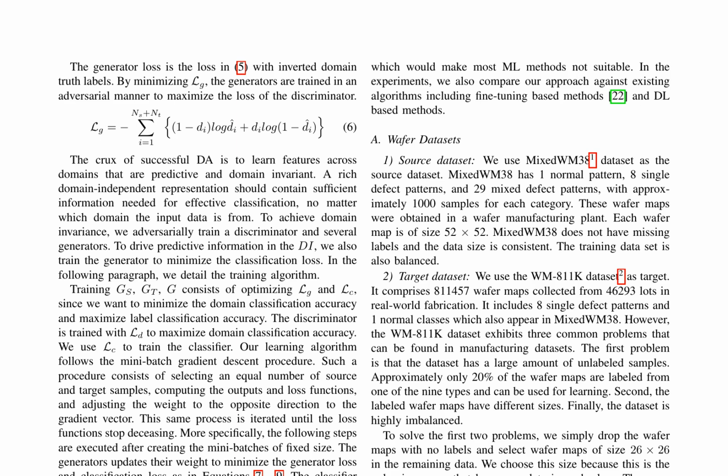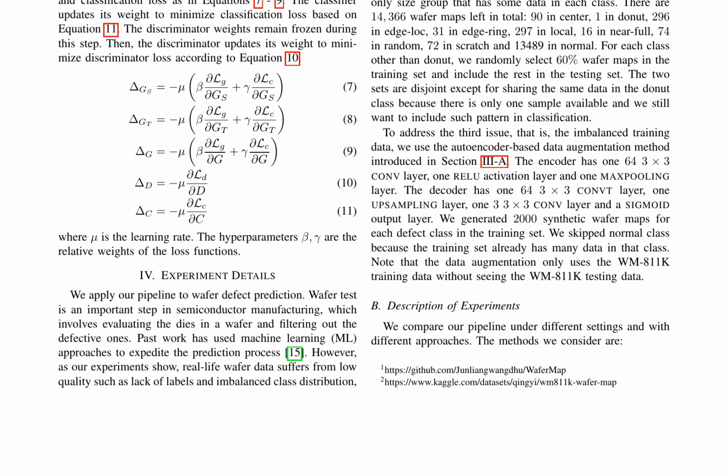In the generator training step, the generator loss is minimized to produce domain invariant representations. The classifier is trained on labeled data from the source domain to predict the defect labels. The discriminator is trained to distinguish between the source and target domains, with its loss minimized to ensure domain invariance.